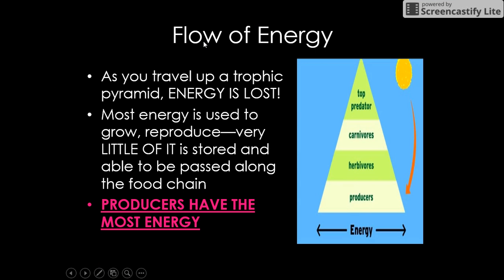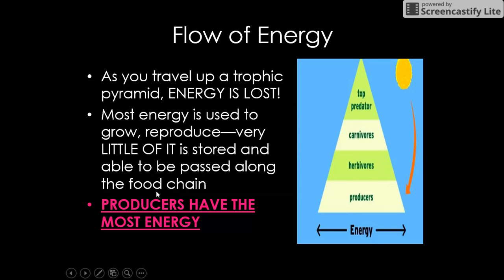So, flow of energy. This right here is a trophic pyramid. As you travel up a trophic pyramid, energy is lost. So as we get higher, there's less energy. Most energy is used to grow and reproduce. So plants grow, reproduce, do whatever. Very little of it is stored and able to be passed along the food chain. So by the time the rabbit or the herbivore comes and eats the plant, very little energy is passed on.